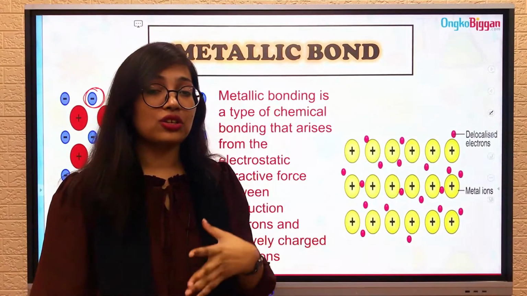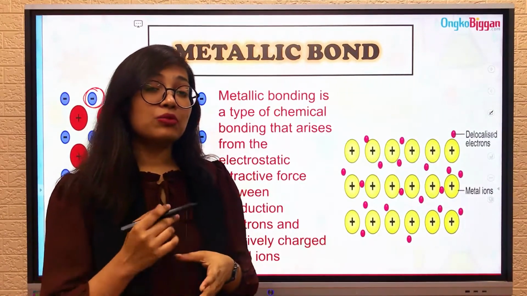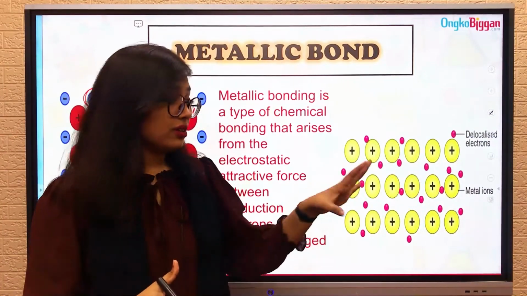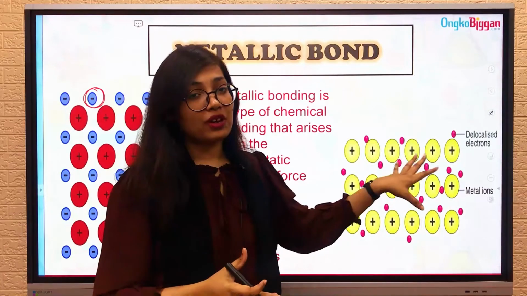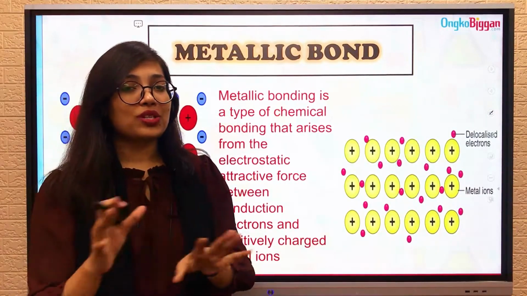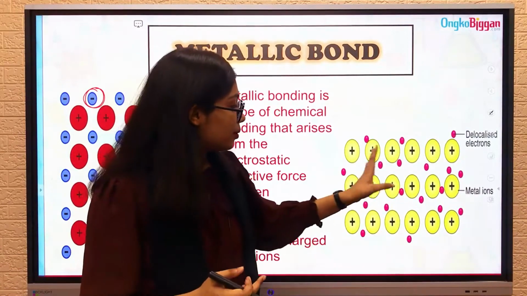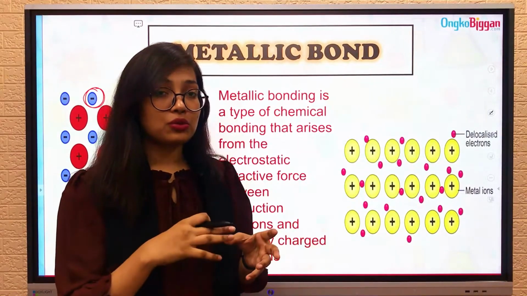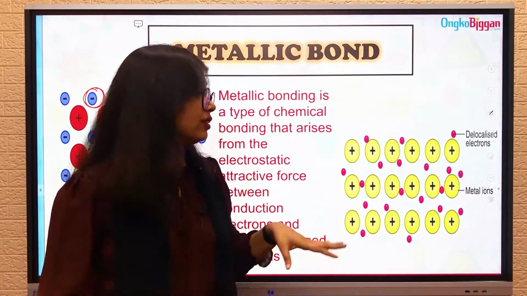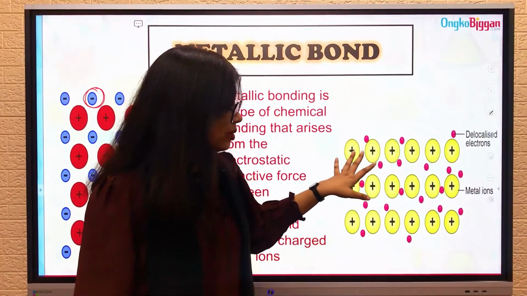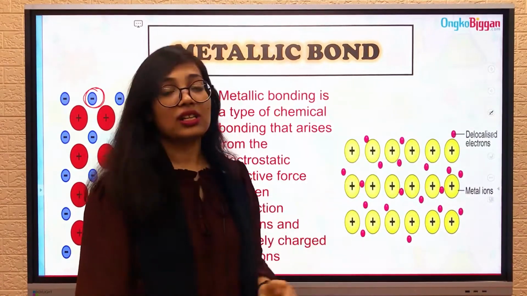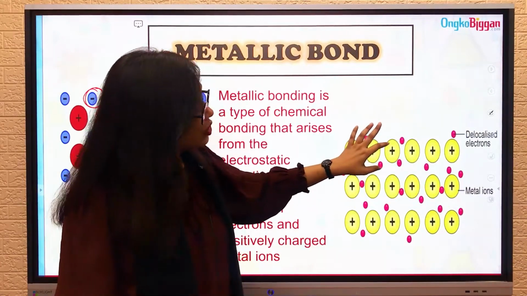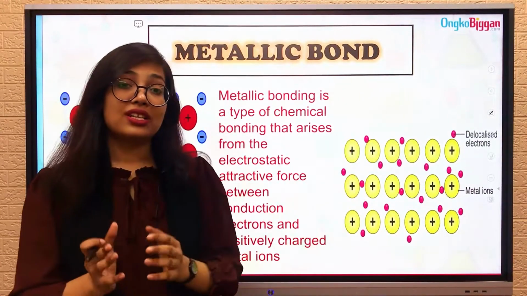Why are they called conduction or delocalized electrons? Because they can move freely. They can move really easily in the metal, sorry, metal bar actually. They can easily move around it, and they're totally free. And when these electrons leave the outermost energy level, those atoms actually become positively charged. So these are called metal ions or atomic cores, and there is an attraction force between them which helps these metal ions to stay together.